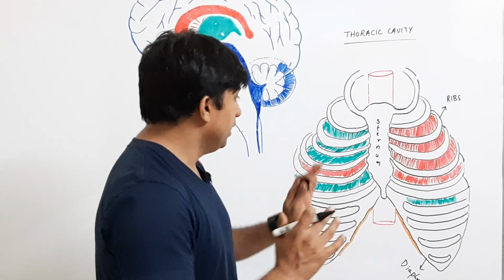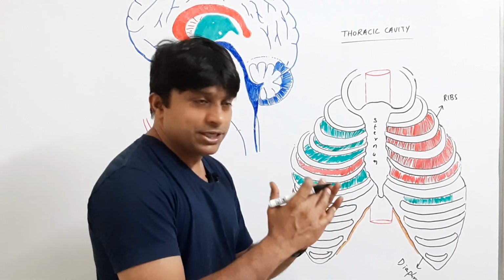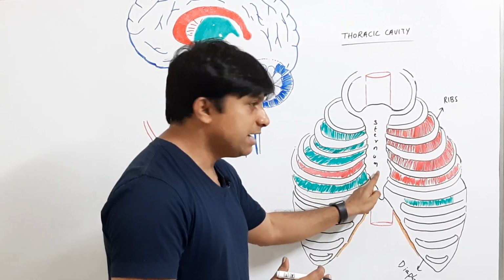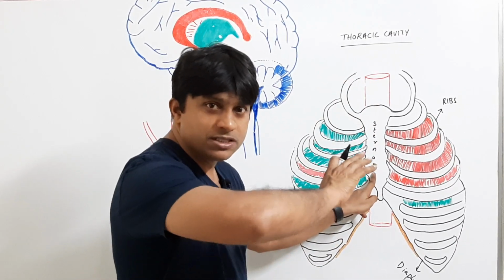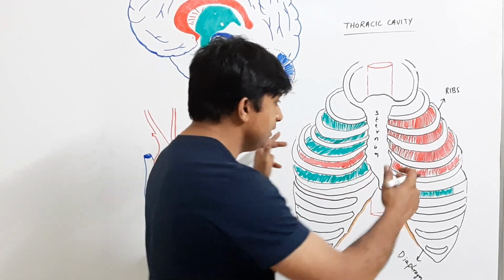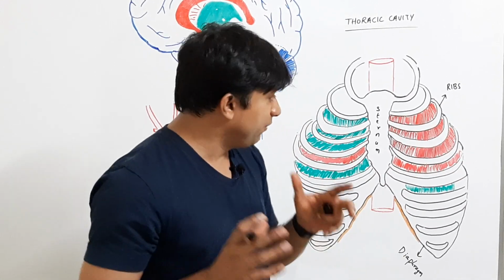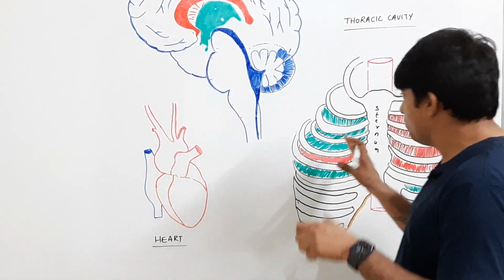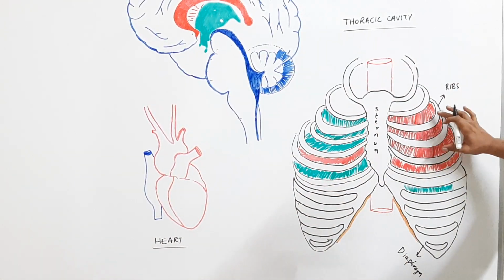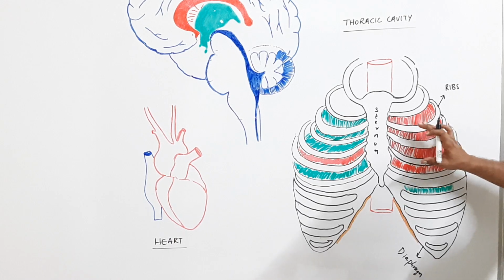Clear? So the chest cavity is lined on the ventral side by sternum, on the dorsal side by vertebral column, laterally by ribs, and posteriorly by diaphragm. Now, to make it very clear, in between the two ribs there are muscles.